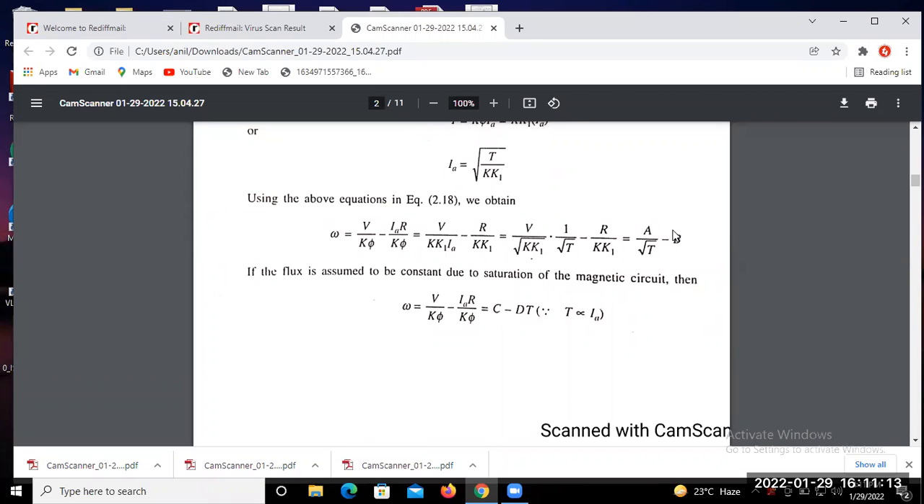Is it clear to all of you? Yes, sir. Okay. So after this saturation is achieved, this is the relation between the speed and torque.